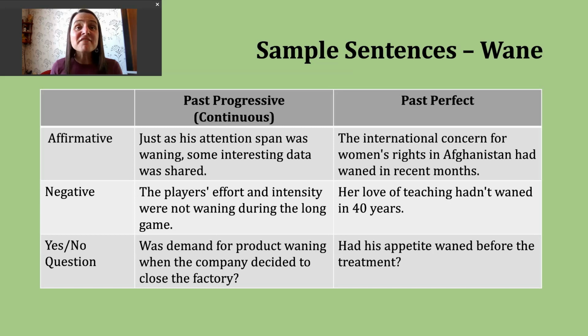Okay. Finally, let's look at making a yes or no question in the past perfect. To do this, I start with had. That's my past form here of have, right? I'm going to have my subject, and then I'm going to have the participle form of my verb. Here's another example. Had his appetite waned before the treatment? So again, here, this would be sort of like the decrease. Here, not really interested in eating any longer.